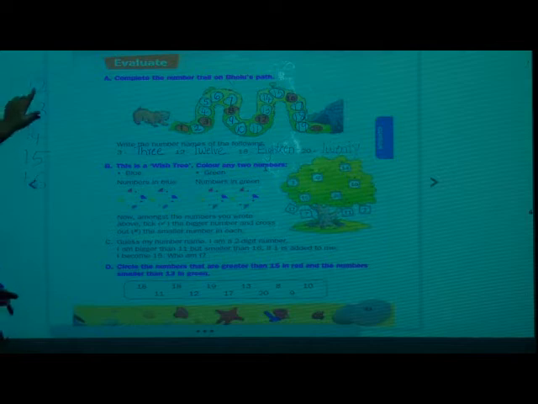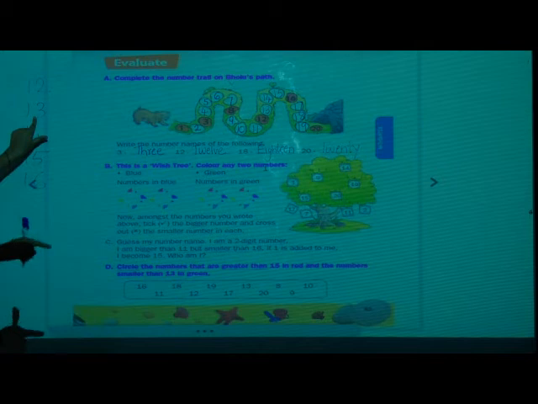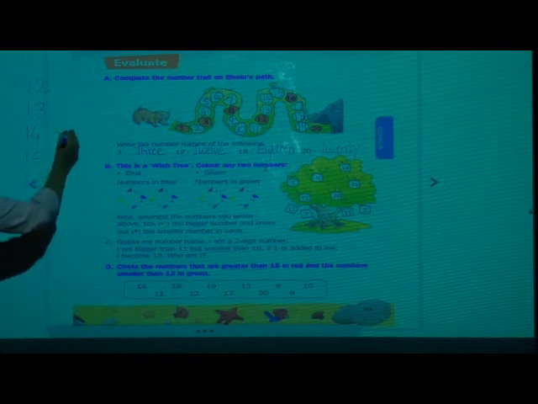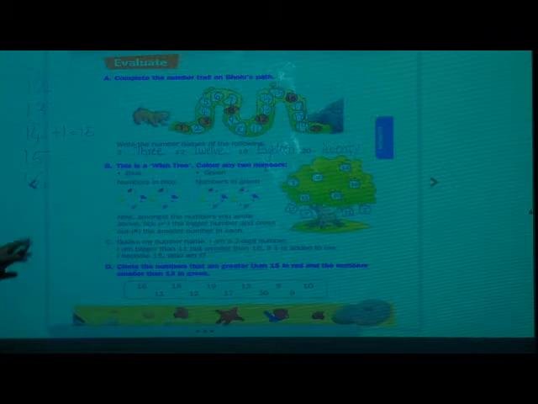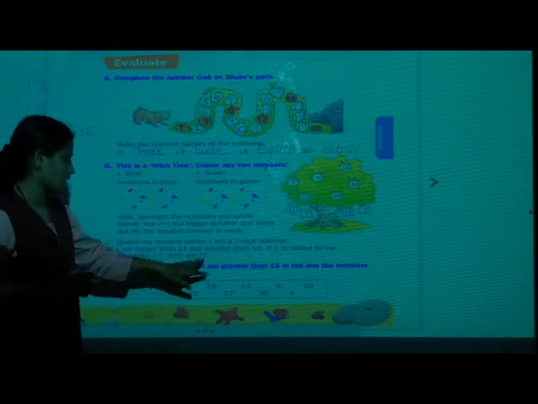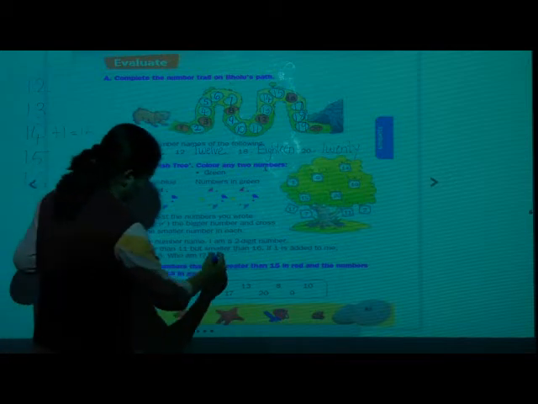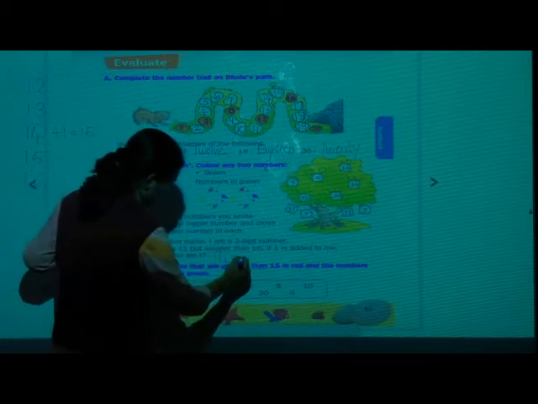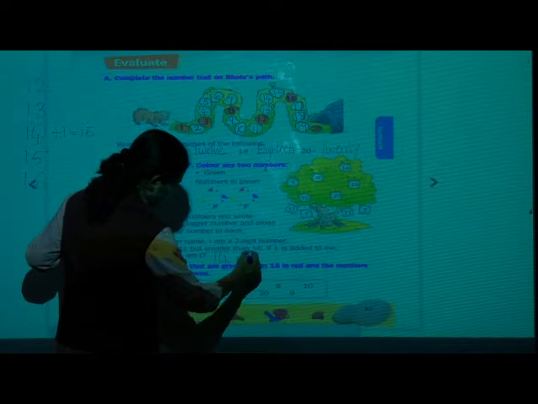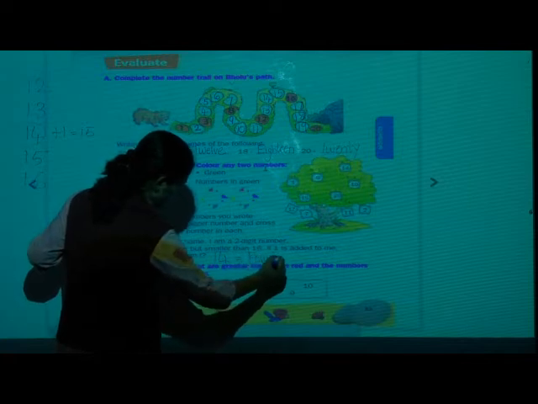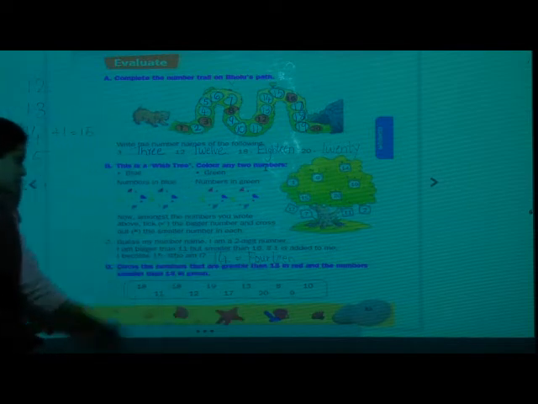If in 12 you add 1 it becomes 13. 13 में अगर 1 को ऐड किया तो 14 होते हैं. 14 में अगर 1 को ऐड किया तो कितने होते हैं? 15. So the number is 14. Got it? So who am I? The number is 14. So you can write here 14. And number name also you can write, FOURTEEN. Okay, write it.